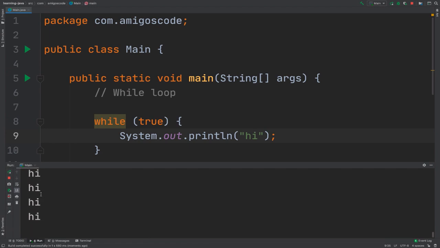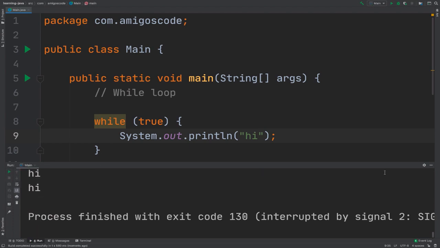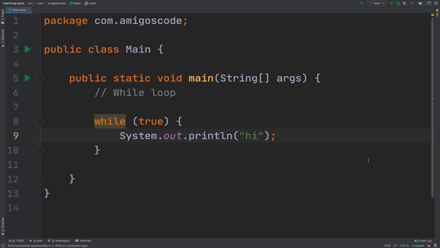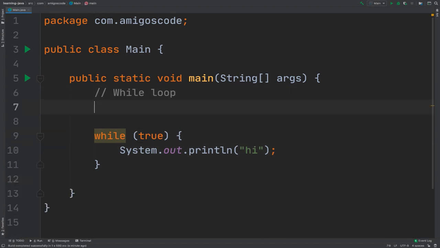This will never stop. So I'm going to stop it, because this is consuming lots of resources, and I'm going to declare a variable. Let me say int count equals 0.